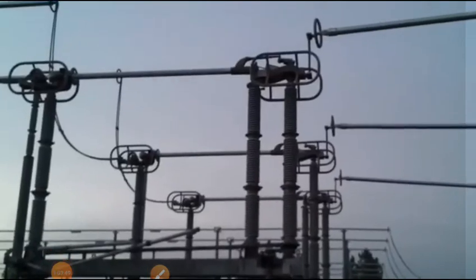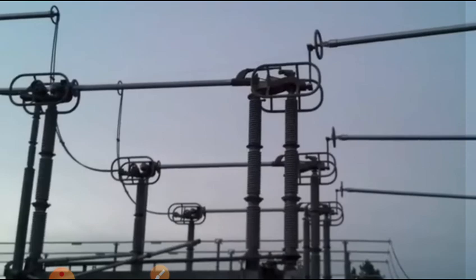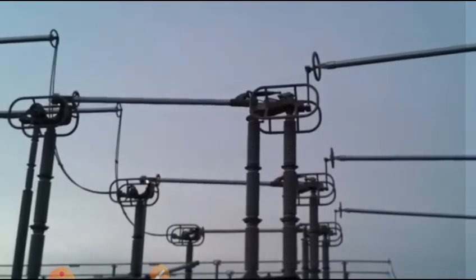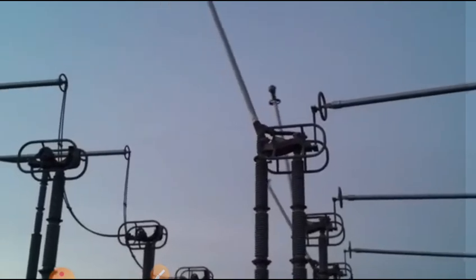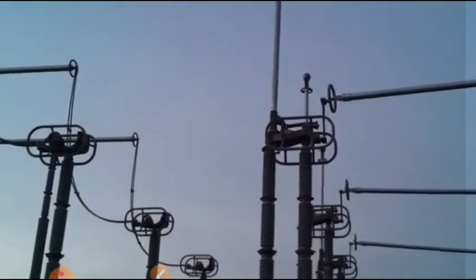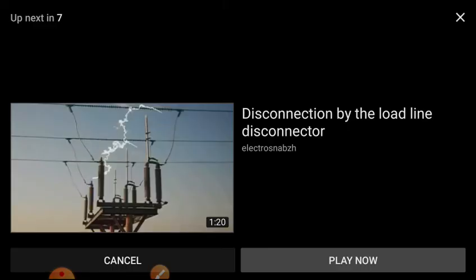Next, you can see this one. This is another isolator, high voltage. It is a 765 kV isolator, 400 kV isolators. This is totally at charging voltage.